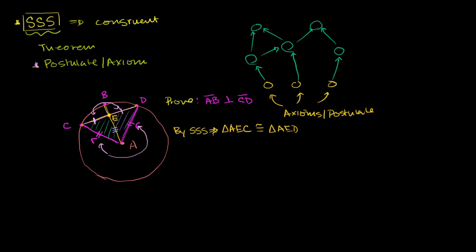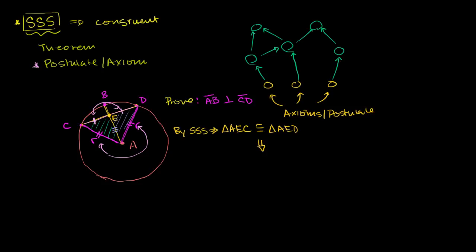But how does that help us? We used our little theorem, but how does that actually help us here? Well, what's cool is once we know that two triangles are congruent, we can deduce that all the corresponding angles are the same.